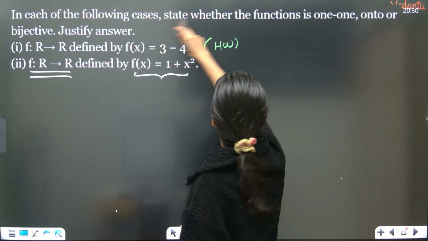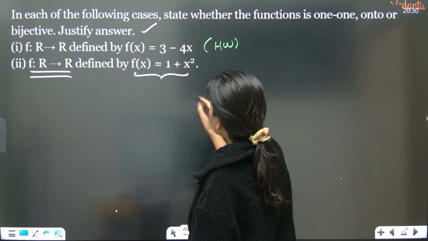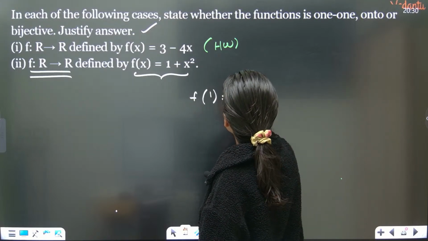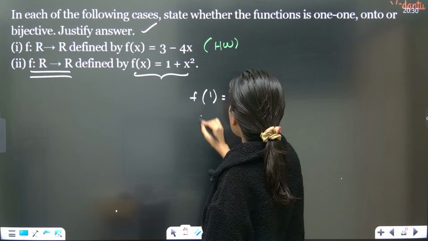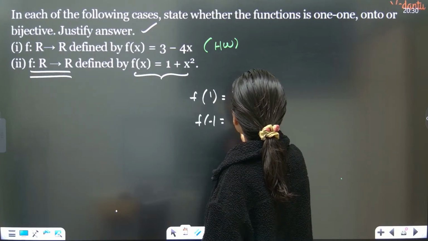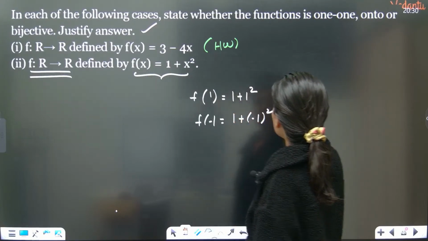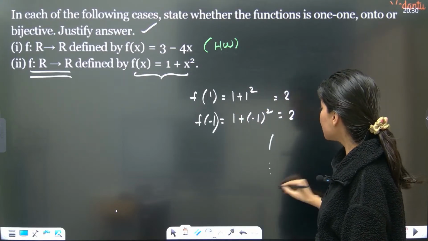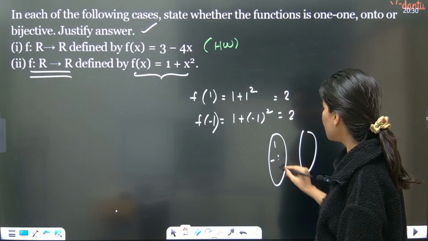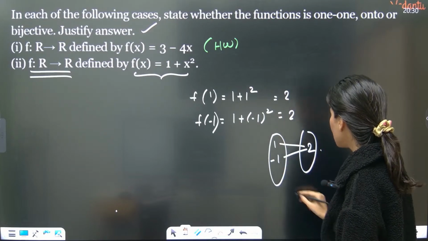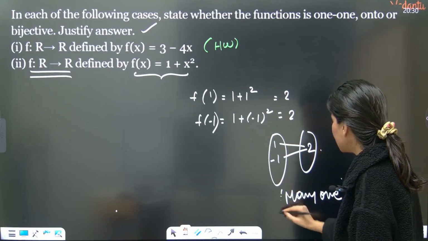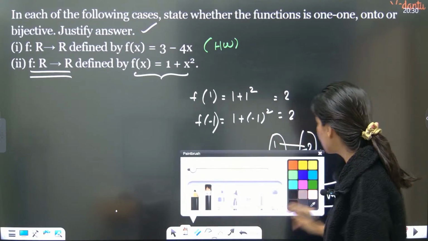Okay. Justify your answer. So first of all, I can clearly see, tell me, f of 1 will be what? 1 plus 1 square. F of minus 1 will be what? 1 plus minus 1 square. So f of 1 is also 2, f of minus 1 is also 2. That means on 2 different inputs, I am getting the same output. That means clearly the function is many one.